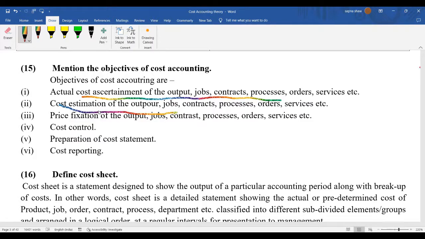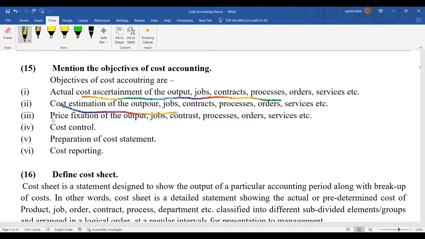Cost estimation means nothing is done yet, no activity has taken place, but you are estimating in advance the cost of something. What should be the cost of raw materials, what should be the cost of laborers, how much we can pay, how much is our ability to pay to the laborers. So you have to search for laborers who can work for you at a lower rate. So this is called cost estimation. Cost estimation is done before any activities happen.